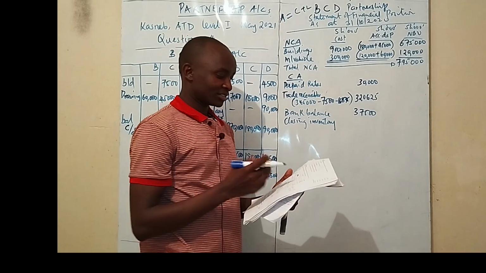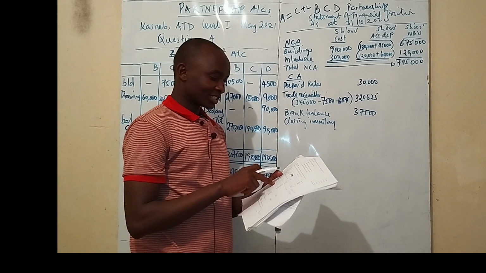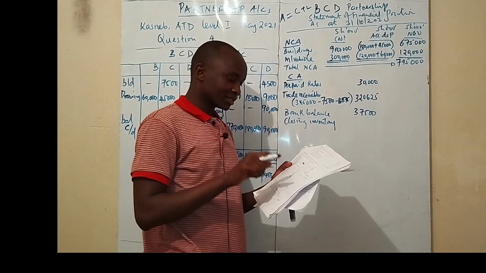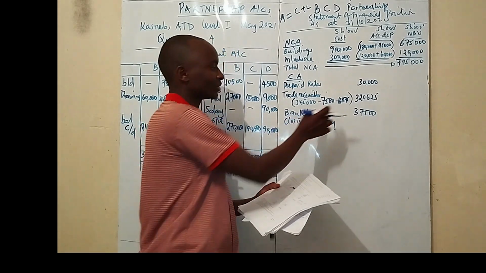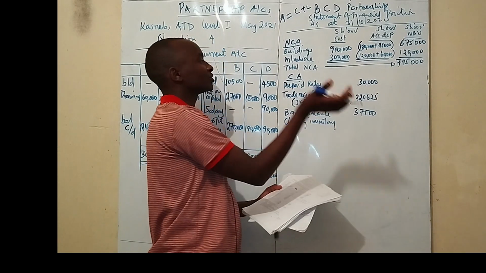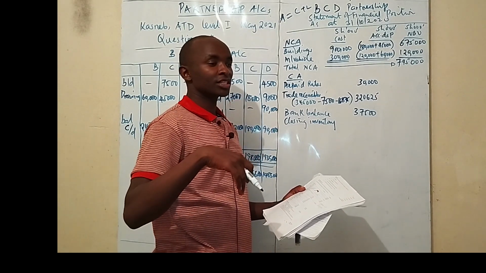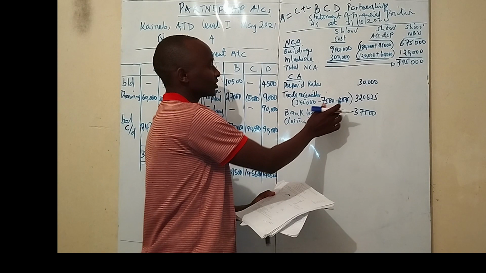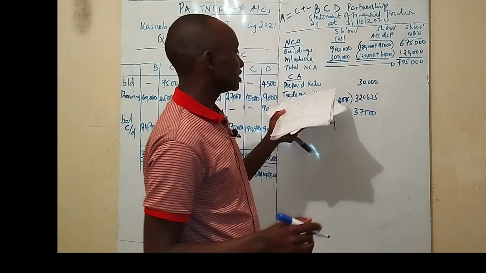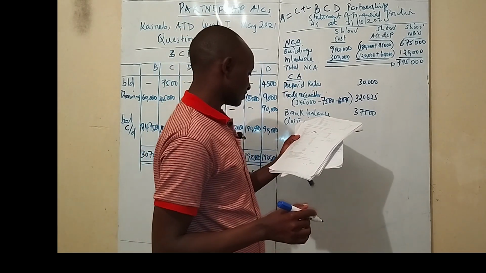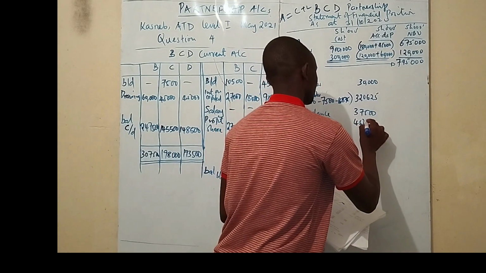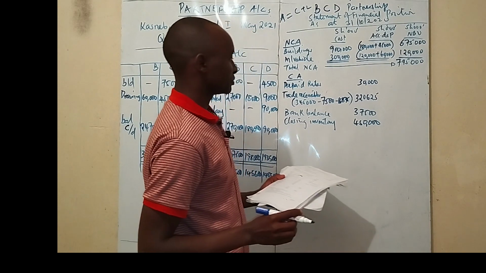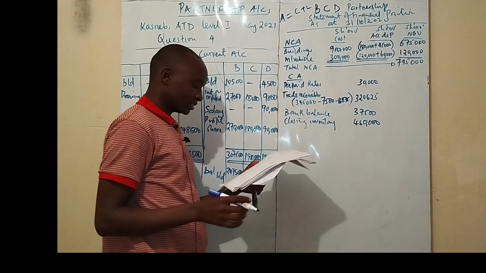So don't be tempted to bring the opening inventory, that is the inventory inside the trial balance. The opening inventory was adjusted in the cost of sales when we were opening the income statement, but here the closing inventory is the one that is going to be included as the current assets, and the closing inventory was 450,000. In our case we are dealing with thousands.